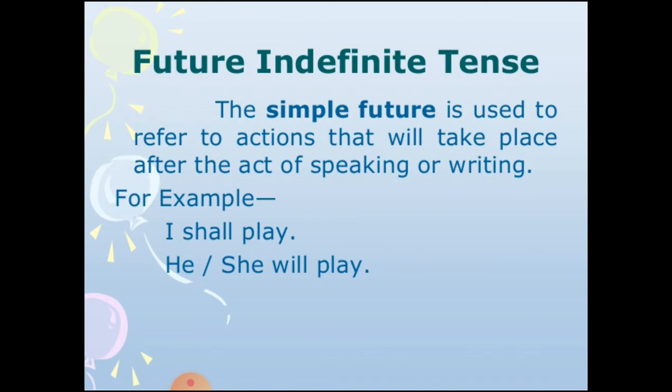Future indefinite, continuous, perfect and perfect continuous. Future simple is used to refer to an action that will take place after the act of speaking or writing. It will take place when you finish speaking or writing. You are telling some near future that it will be done at this time. I shall play in the evening. He'll come next Monday. I'll go abroad next month. So in this way, the actions which are still yet to take place.